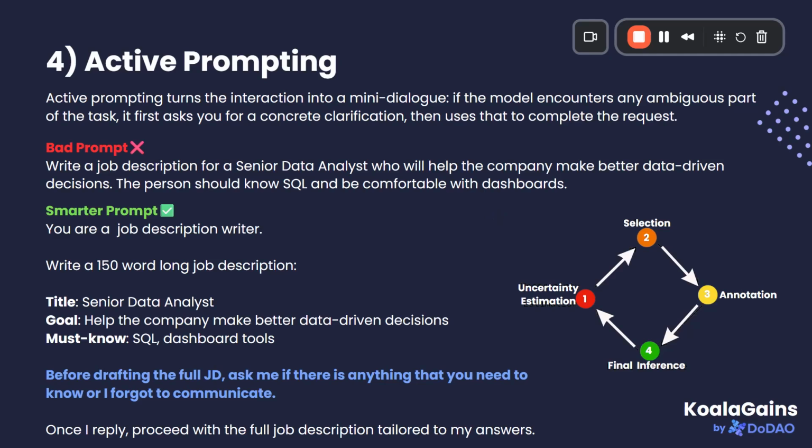This technique helps us cater to situations when the LLM gives us output that is based mostly on assumptions. The assumptions it made are mainly because we forgot to communicate some important information, and instead of asking us for that information, ChatGPT assumed it and gave us the final output. Before jumping directly onto the concept of active prompting, let's take an example of a prompt where we want to write a job description for a senior data analyst.